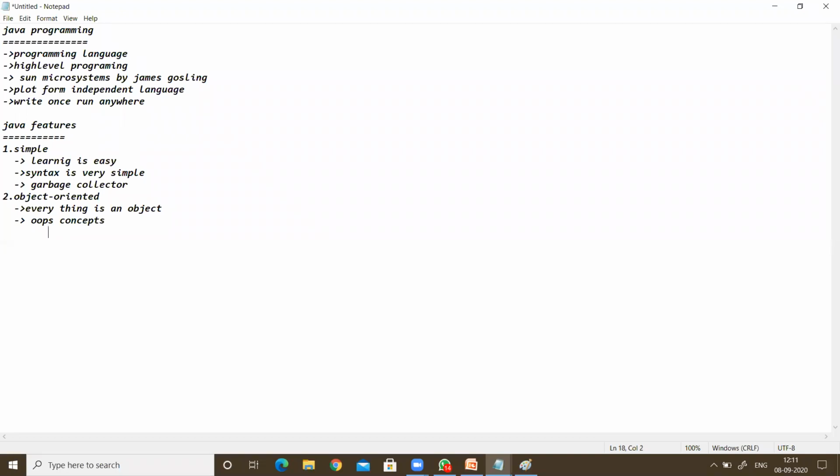We will discuss everything in depth later. For now, those concepts are class, the next one is object, the next one is inheritance, next is polymorphism, the next is abstraction, and next is encapsulation.